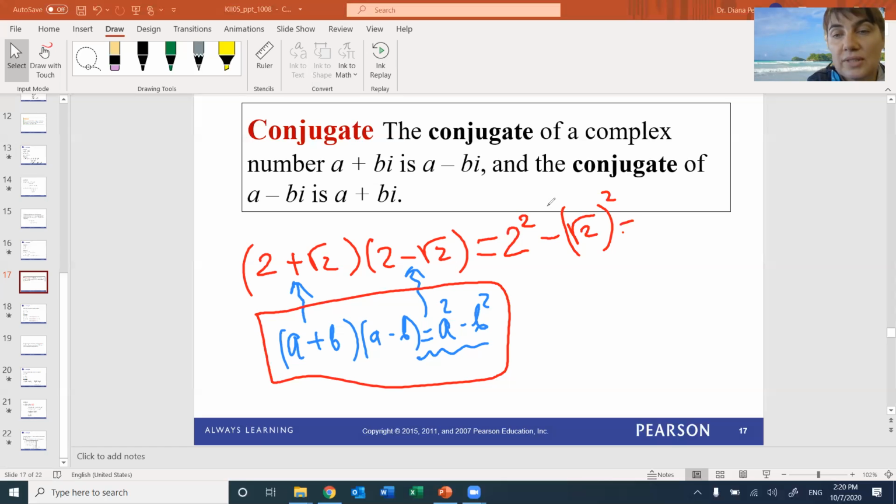Okay, so let's finish. This is 4, and square root of 2 squared is just 2, because the square cancels the root. So the whole thing is 2. You can see that when you multiply the two conjugates, the radical disappeared. This is a property of multiplying conjugates. So let's do the same thing with complex numbers.